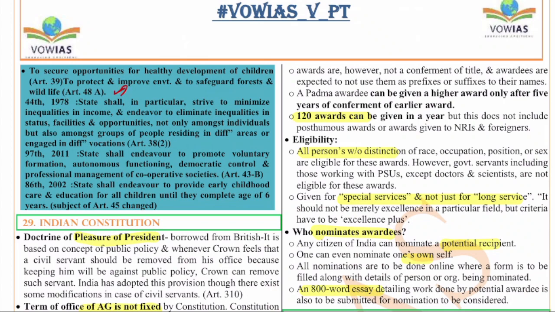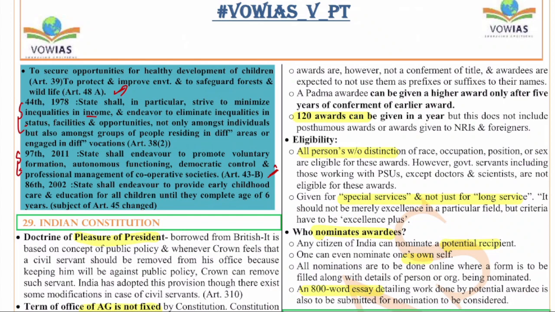Next, the 44th Amendment Act of 1978: the state shall in particular strive to minimize the inequalities in income and endeavour to eliminate inequalities in status, facilities, opportunities and so on. So that is also added. And by the 97th Amendment Act, remember this, in 2011, the state shall endeavour to promote voluntary formation of cooperatives. So 43B was added by the 97th Amendment Act. Last year cooperatives were in the news because of the judgment of the Gujarat High Court. So keep a close eye on this.